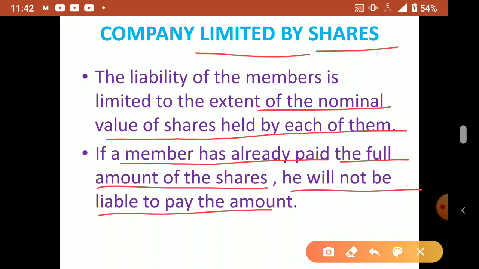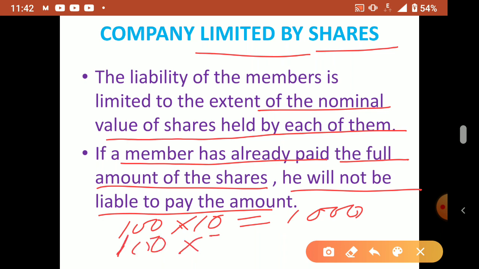Okay, suppose I am a holder of 100 shares, and 10 rupees is the share price, one share price. So how much do I have to pay to the company? 1000 rupees I have to pay. So till today, the company asked me to pay 7 rupees. So I paid how much? 100 into 7, 700 I paid. So this is called what? Paid up capital. Called up means what the company called from me, asked from me. So this is paid up, what actually the shareholder paid.